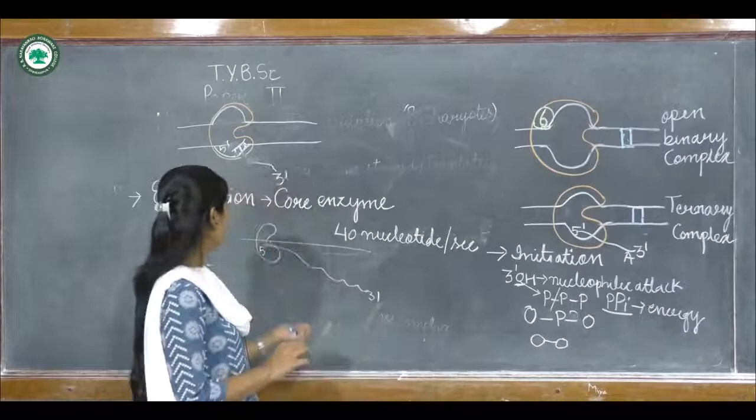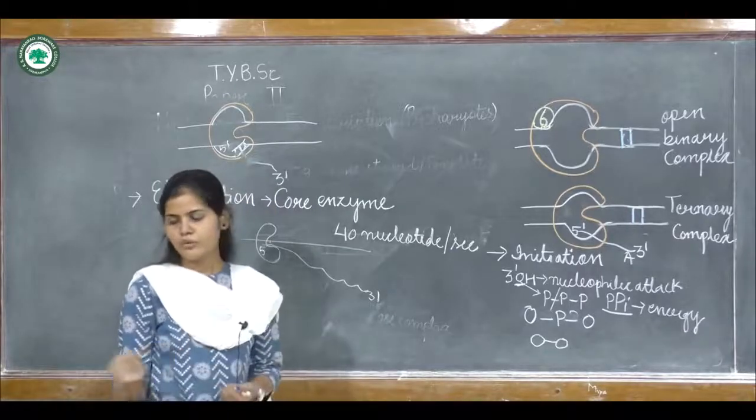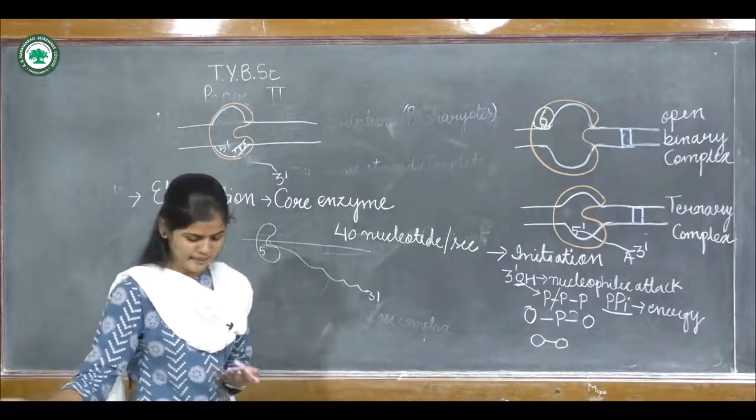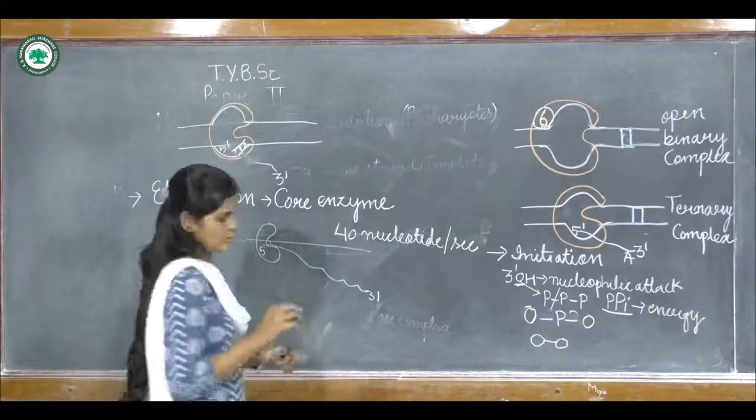So after elongation, there will be one more, the last step, which is called termination.